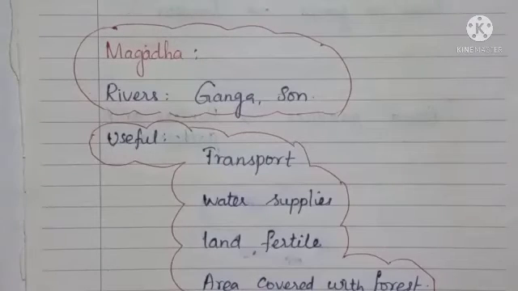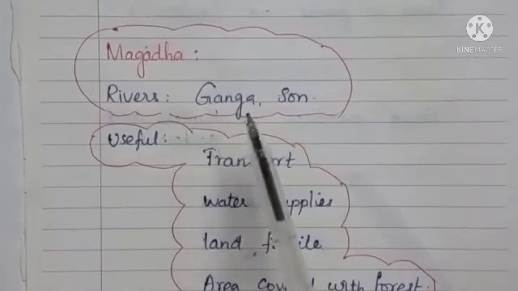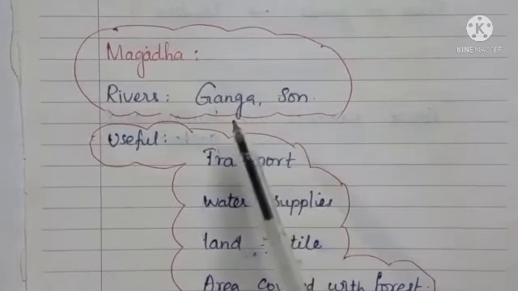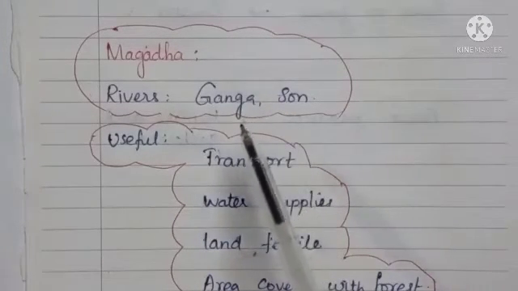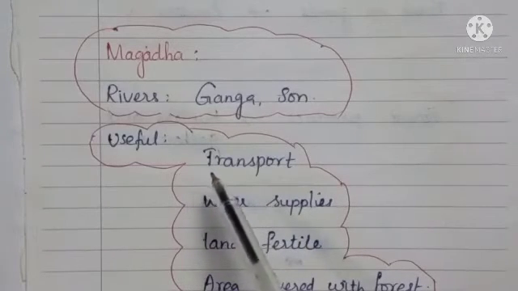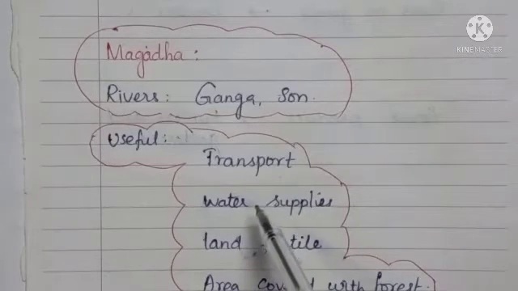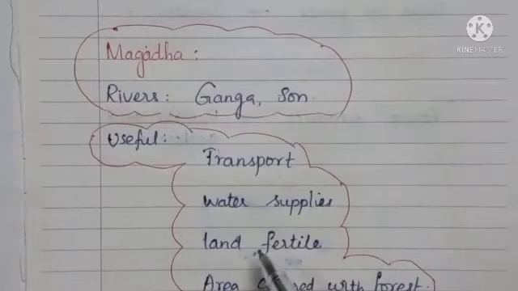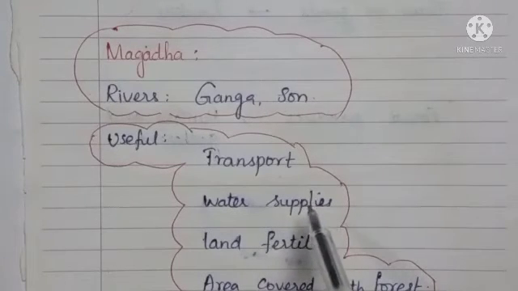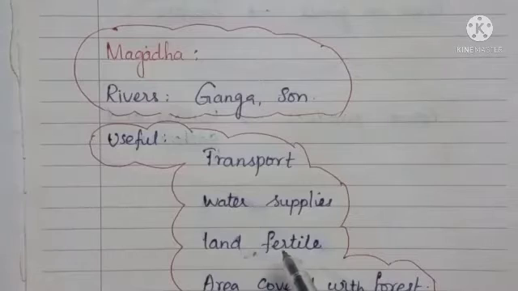Now let's have a glance at Magadha. In the Magadha kingdom, we can see that there are many rivers flowing, among them the Ganga and the Son. These are the two important rivers, and they are useful for transport and water supply for agriculture, and when water is supplied the land becomes fertile.